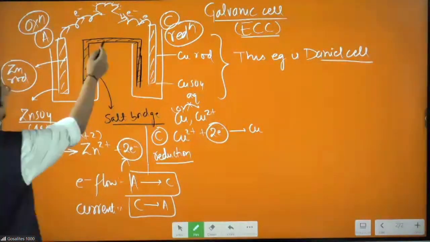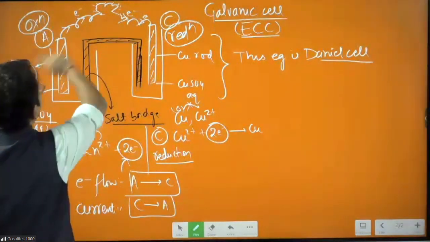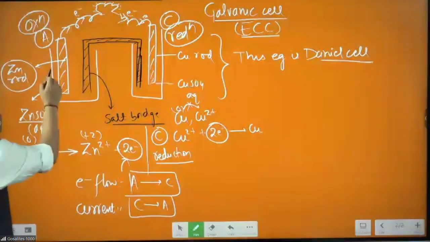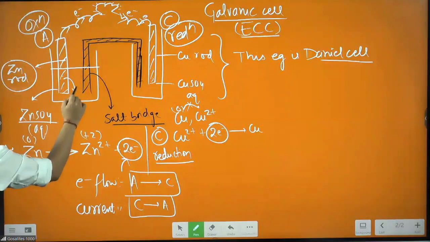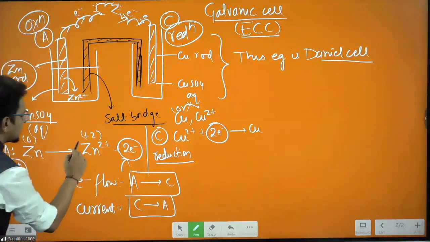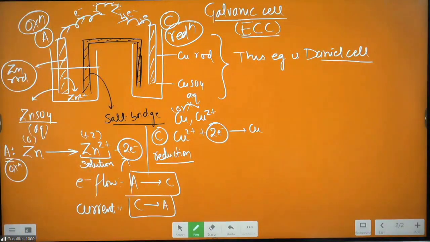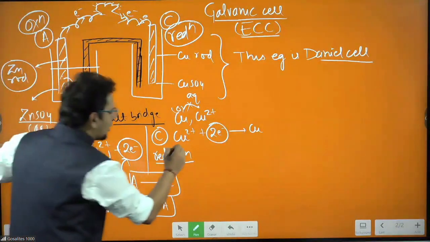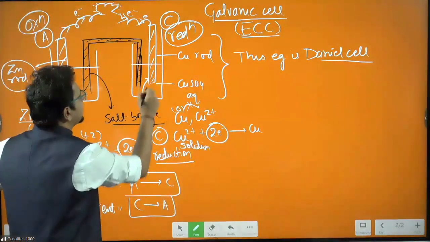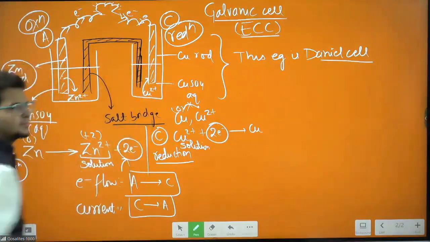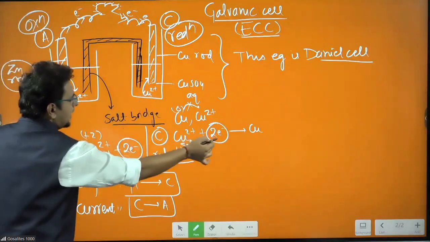Next, what's the role of the salt bridge here? Check. If the electron is going here again and again, what is actually happening? In this solution, zinc is giving electron and becoming Zn2 plus. Ions will always be in the solution. So from here, from the solution, copper 2 plus is depositing as copper. Try to understand carefully. Copper 2 plus here is taking electron and becoming copper.